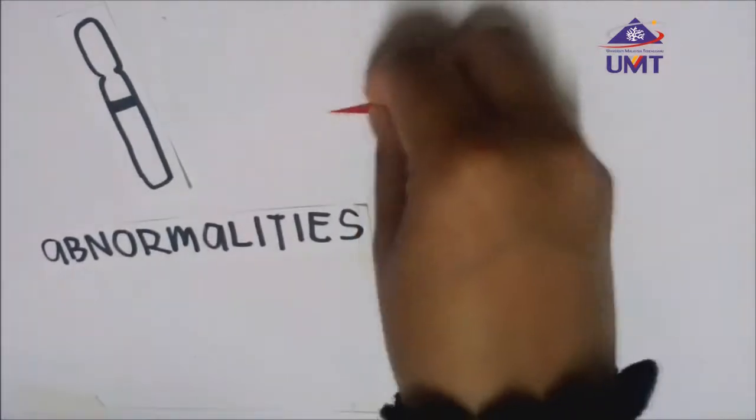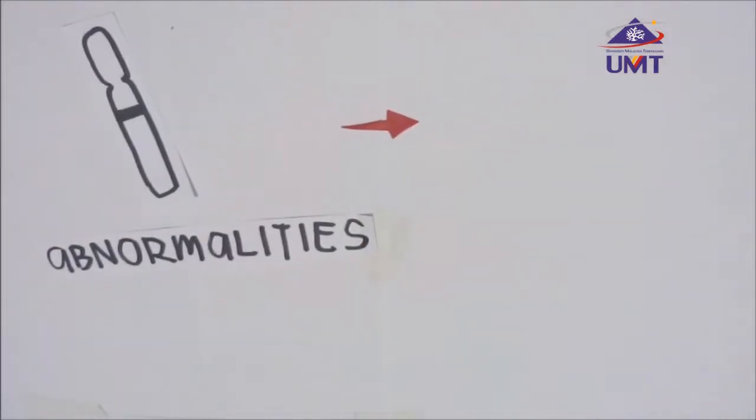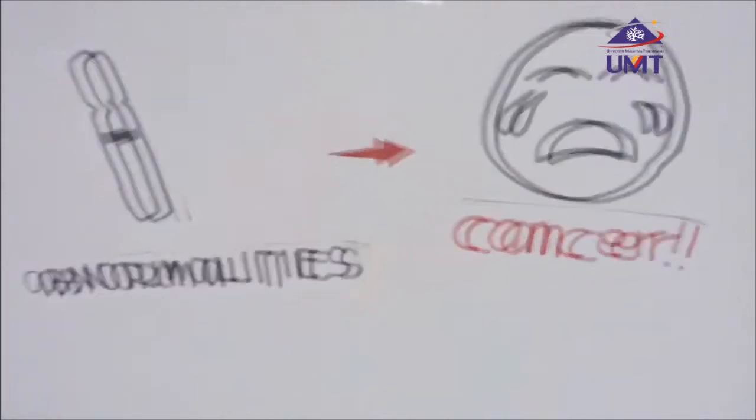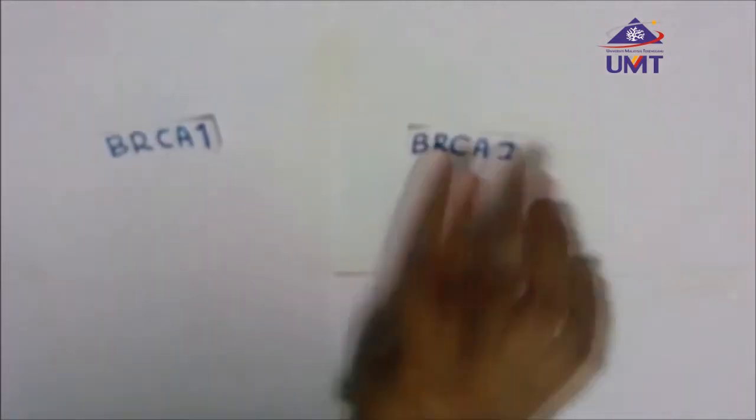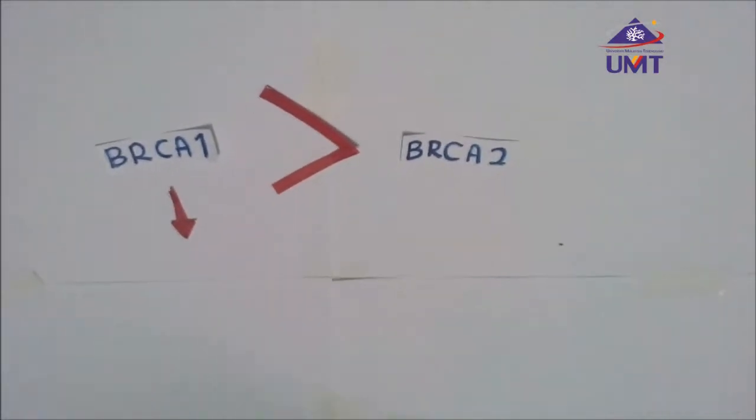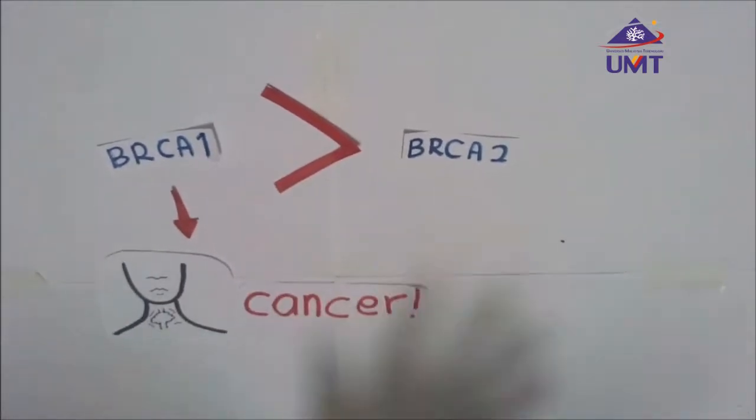People with abnormal BRCA1 and BRCA2 genes have an increased risk of developing thyroid cancer. The BRCA1 gene carries a higher risk of mutation leading to thyroid cancer compared to BRCA2.